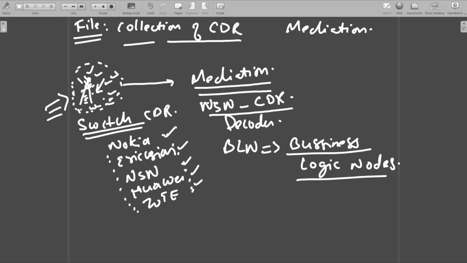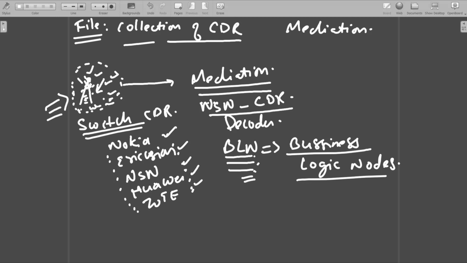So just at a very high level, I am saying that there will be BLNs. These are the business logic nodes. These are nothing but the logic that is written in the mediation system: how to identify what kind of CDR it is, what to do after the identification, which stream has to be applied, and where the thread or that CDR has to flow. All those logic parameters and configuration-related stuff are written in the BLN.